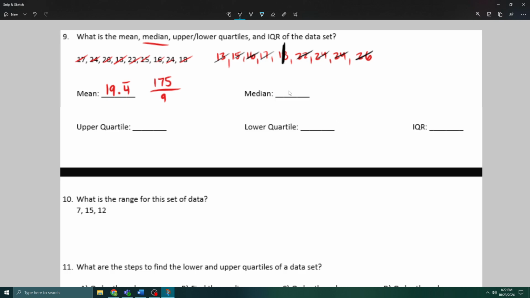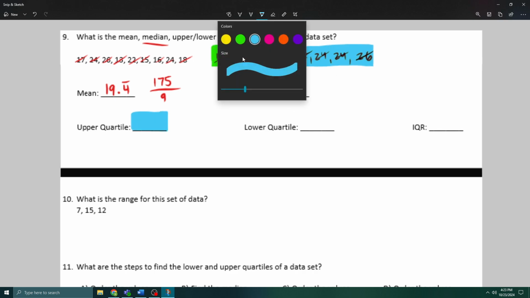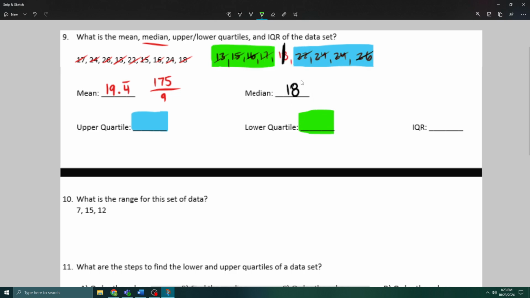All right, so my median is 18, so you'll see I put a big black line right there. And that splits it into two sections. I'll call my lower half my green section. We're going to use that to find the lower quartile. And my blue section is my upper half, so we'll use that to find the upper quartile. And so we're just going to find the median again. And you'll see that we have two values in the middle. And so we're going to find the middle of that. So what is exactly halfway between 15 and 16? Well, that would be 15.5.